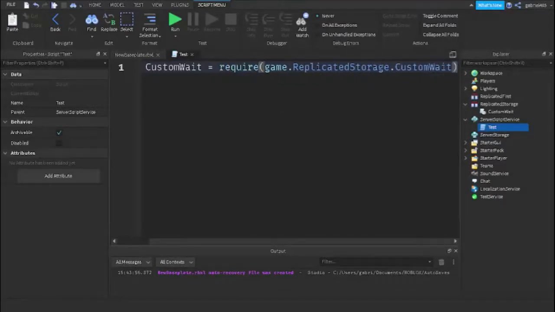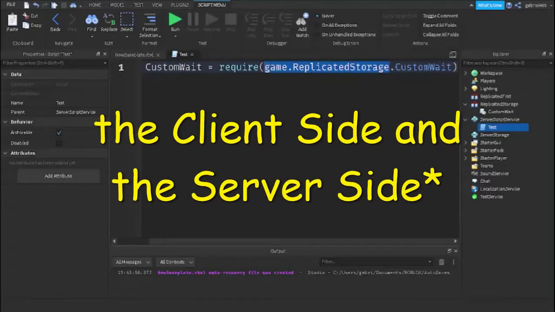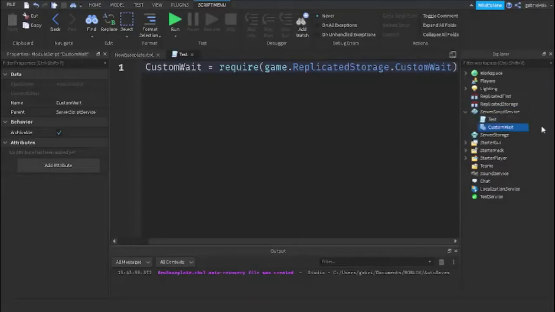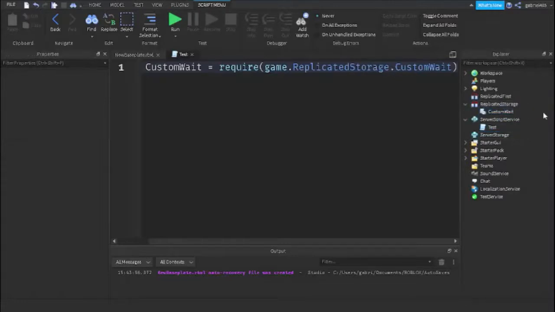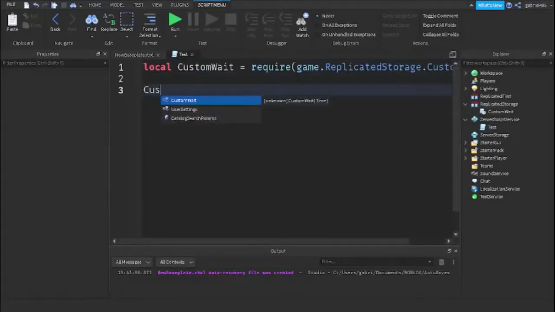Now, as you can see, I placed this in ReplicatedStorage. The only reason I did that was so I can access this on both the client side and the server side. Because if I put this in ServerScriptService, then this can only be accessed on the server side. So in order to access this from both the client and the server, I must put it in ReplicatedStorage.